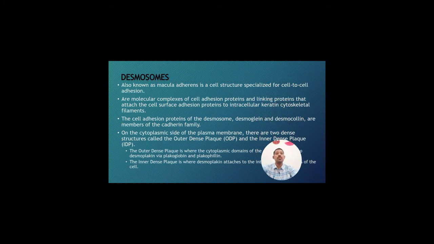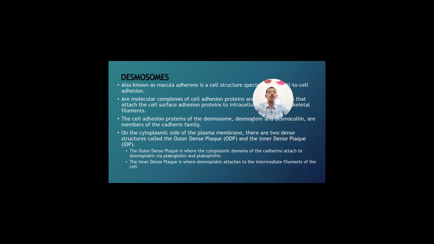Desmosomes. This is one type of junction, also known as macula adherens, a cell structure specialized for cell to cell adherence. These are molecular complexes of cell adhesion proteins and linking proteins that attach the cell surface adhesion proteins to intracellular keratin cytoskeleton filaments. The cell adhesion proteins of the desmosome are desmoglein and desmocollin. They are members of the cadherin family.